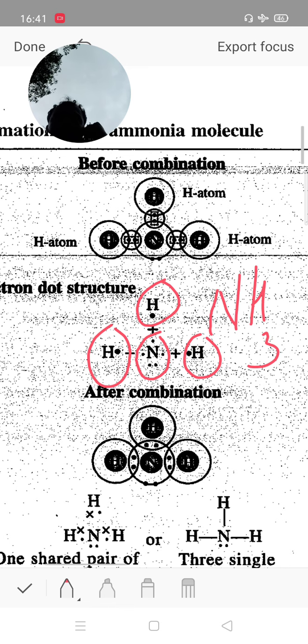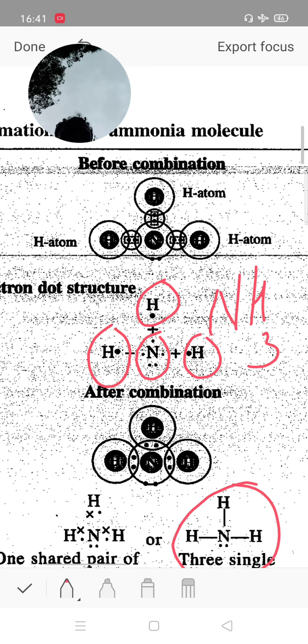Each dot pair forms a single bond. There are a total of 3 single bonds shared by nitrogen with hydrogen. This is the structure of the covalent bond. There are 3 single bonds and 2 unshared electrons; these 2 electrons are known as a lone pair of electrons. When nitrogen shares with hydrogen to form ammonia, it is an example of a covalent bond.